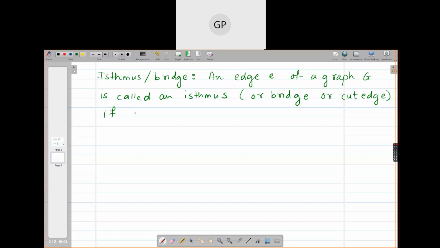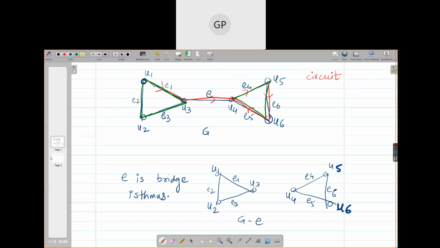Now here, we are defining it after defining the components. Now tell me, how many components are there in G? G is a connected graph. In a connected graph, how many components are there? One.